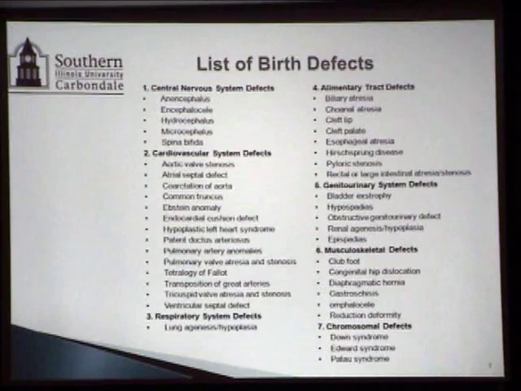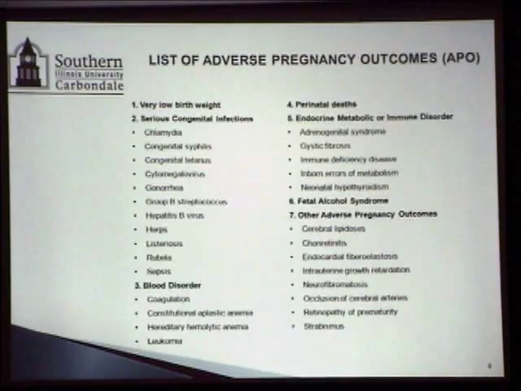In total, there are about 35 or more different specific birth defects, but they are all grouped for this study in the birth defects category.